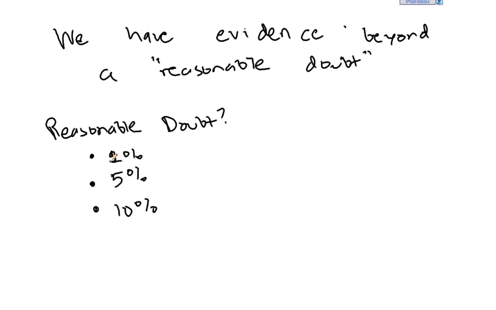For us in the statistical world, objective evidence is if the likelihood of our observation is less than 1% likely, or less than 5% likely, or less than 10% likely. That's typically when we'll reject. So which one is it? Well, it depends on the context. If you're a biologist studying new medication, then you want your reasonable doubt to be very, very high, meaning that you want to reject only if you experience some extreme stuff.